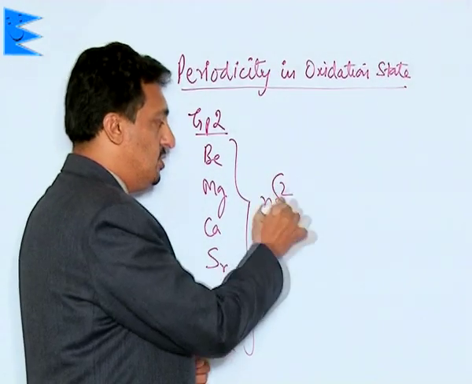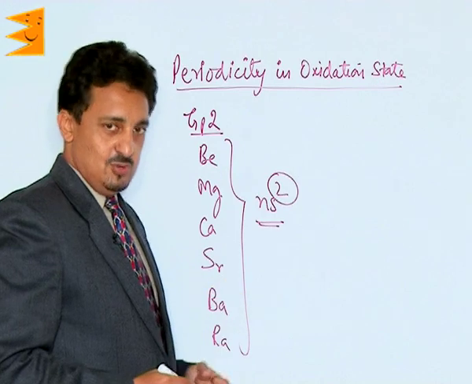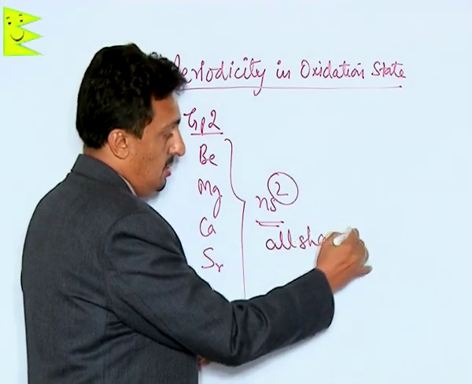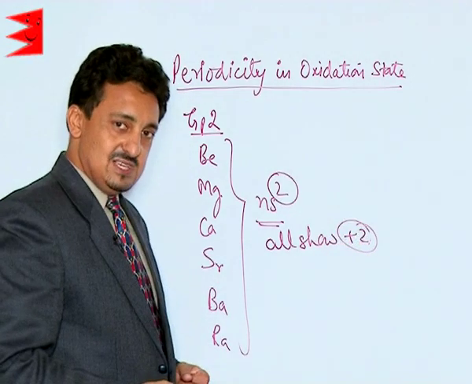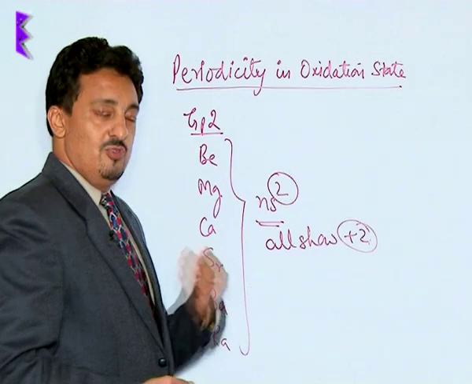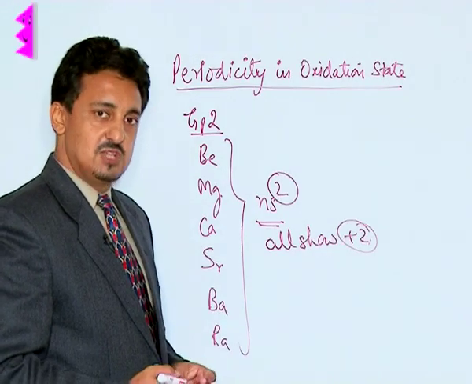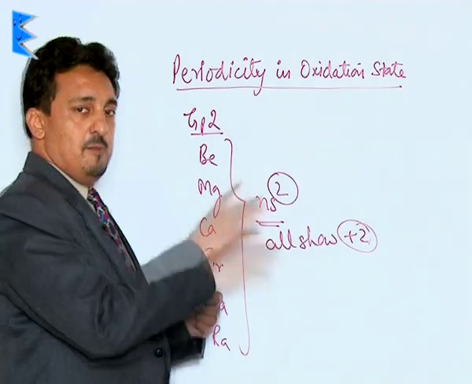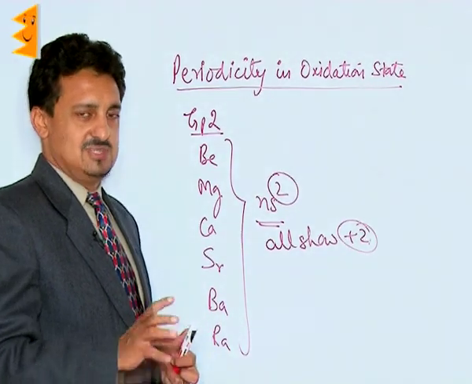So they have 2 valence electrons or 2 electrons in their outermost shell. So they all show +2 as their oxidation state, because they all prefer to lose those 2 electrons and reach the previous period's noble gas configuration, which gives them extra stability. So these 2 groups of the s block don't show any variable oxidation states.